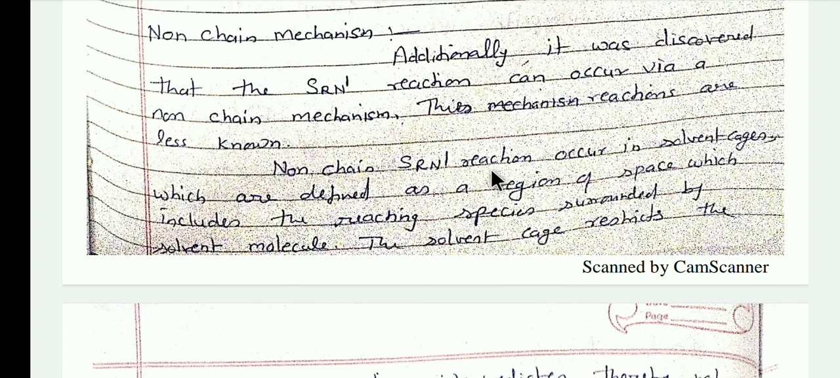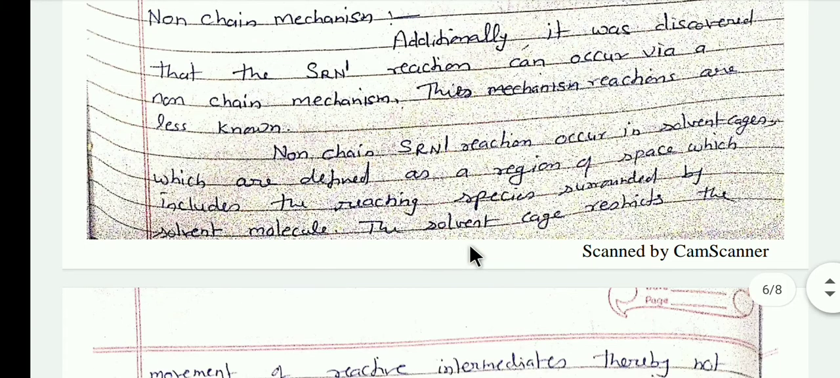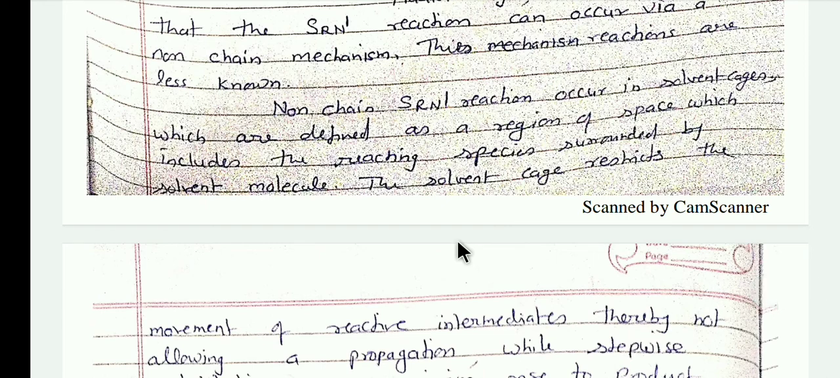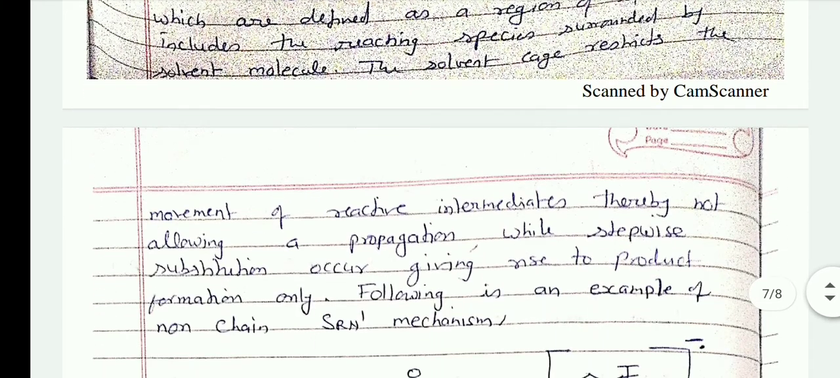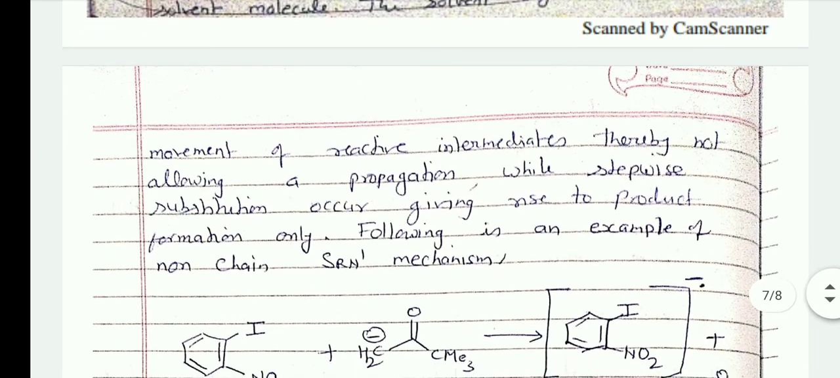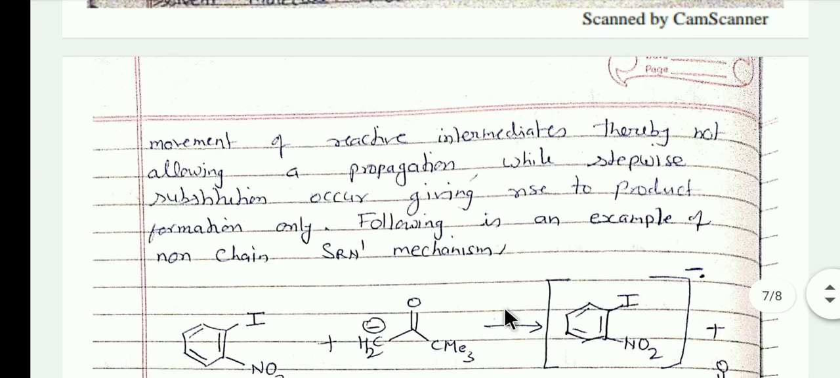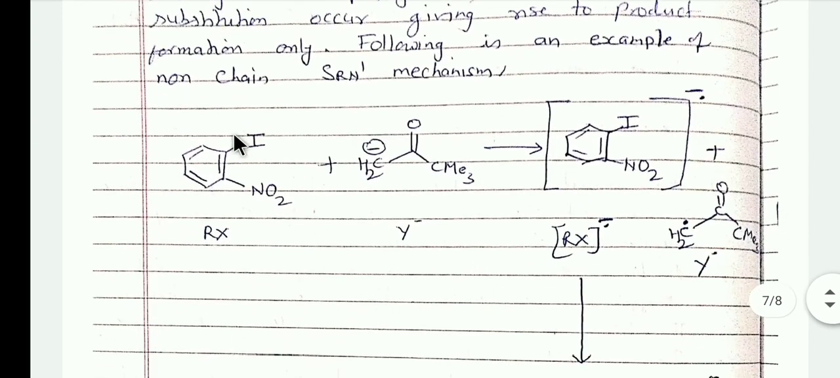Non-chain SRN1 reactions occur in solvent cages, which are defined as a region of space that includes the reacting species surrounded by solvent molecules. The solvent cage restricts the movement of reactive intermediates, thereby not allowing propagation, while stepwise substitution occurs, giving rise to product formation only.